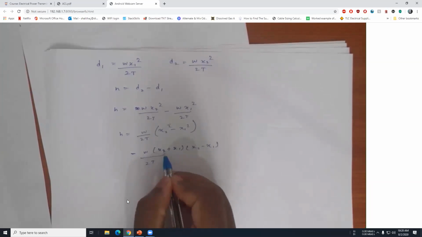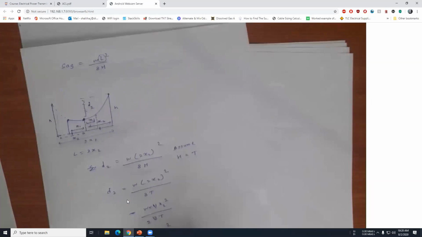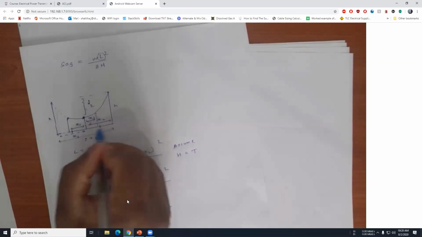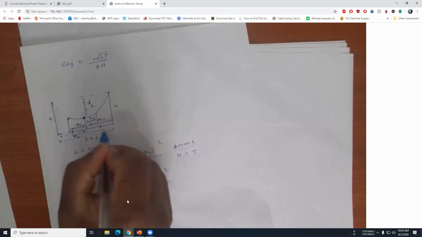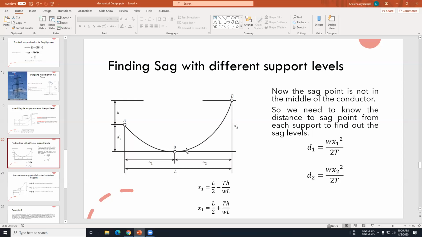Can you guys remember what x2 plus x1 is? x2 plus x1 is this length, the span. See, this is x1. If you refer to this figure, you will understand. So x1 plus x2 is the total span between the two towers.